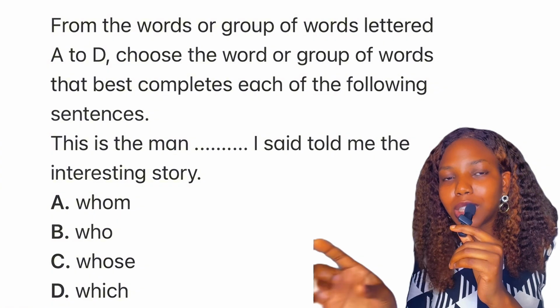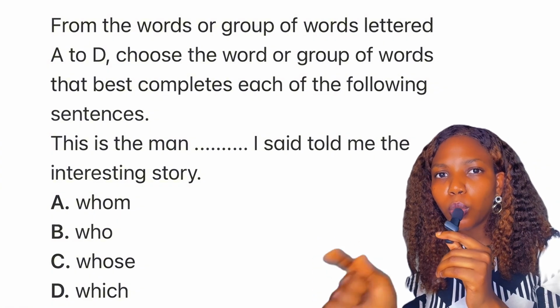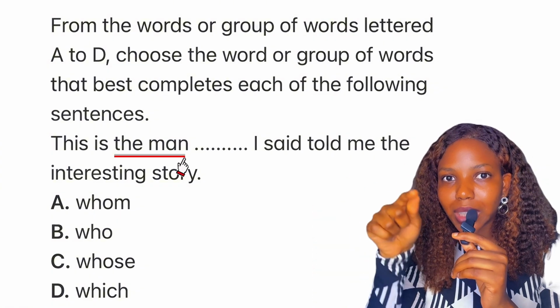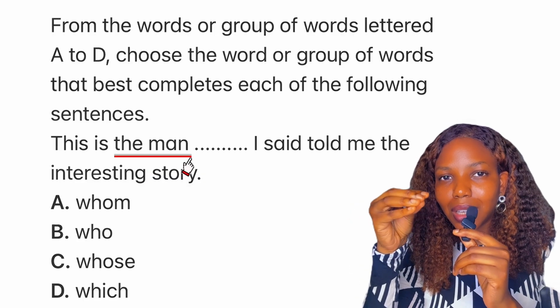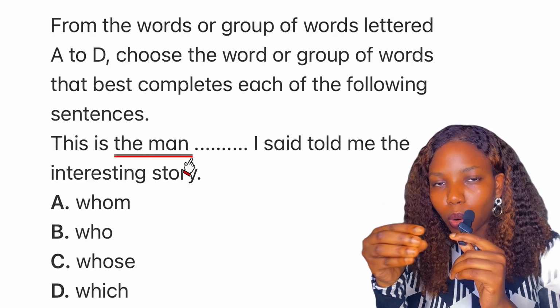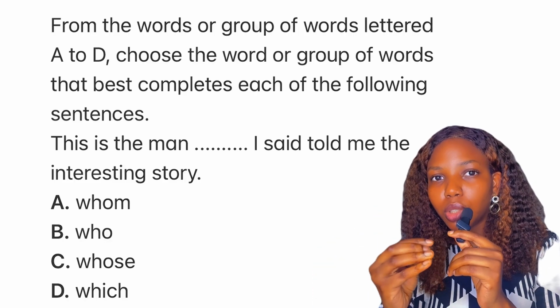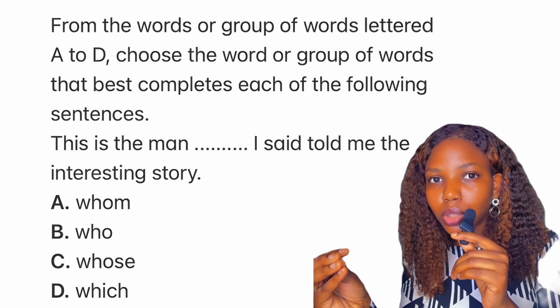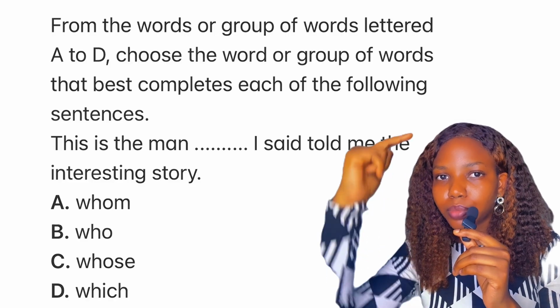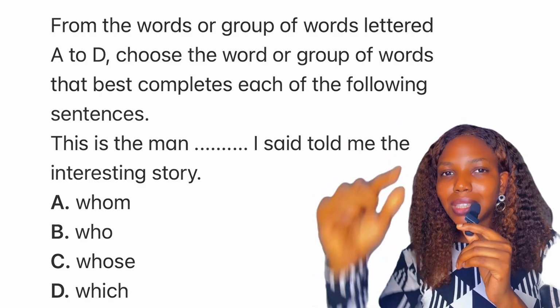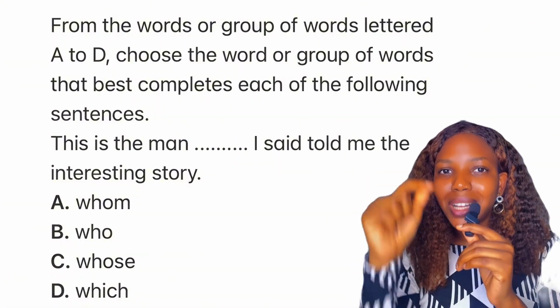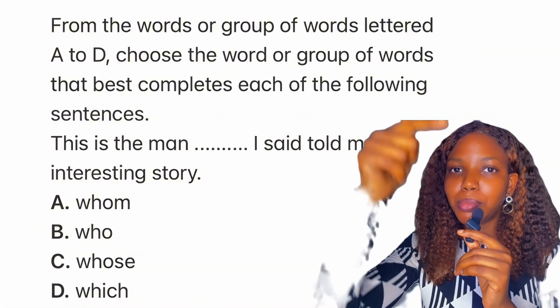Now, take a look at the parts we need to fill. Can you see the gap? What is before the gap? The man. The man. Is it a thing or an animal or a person? It's a person. So we can easily eliminate what? Which and whose, and then we are left with what? Who and whom.